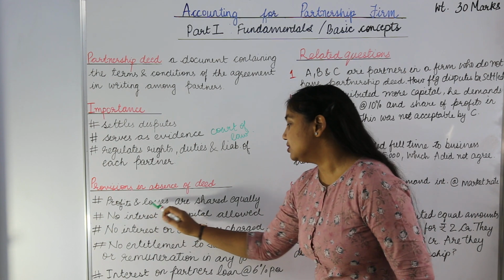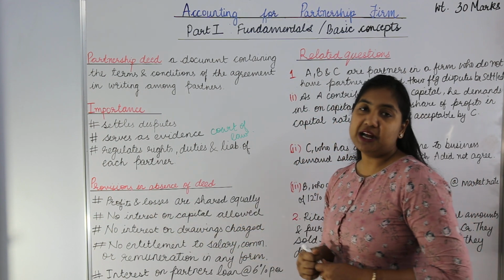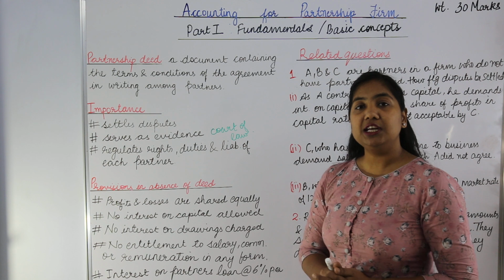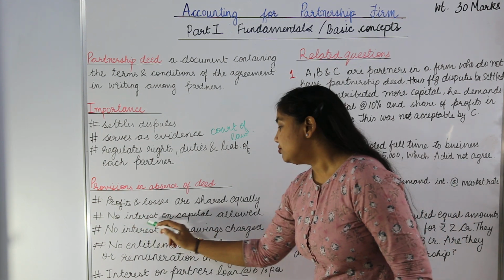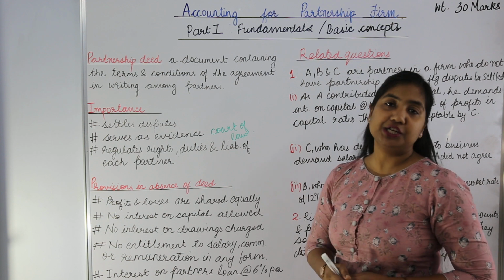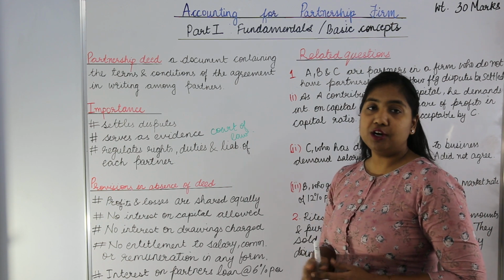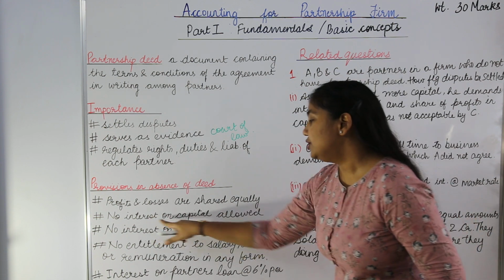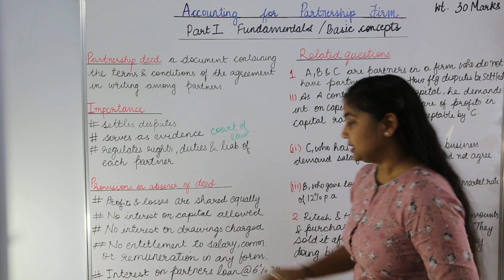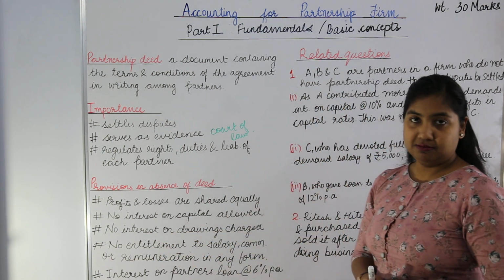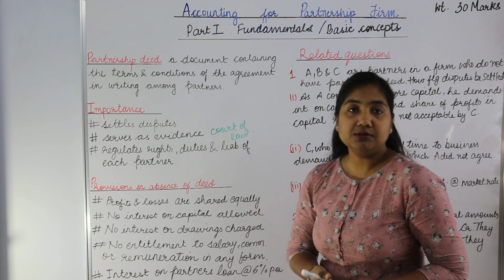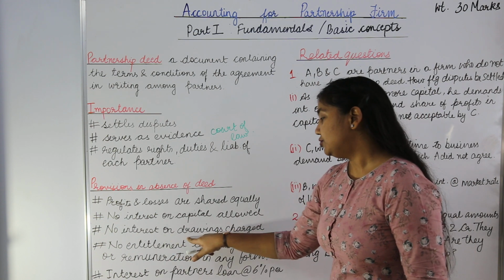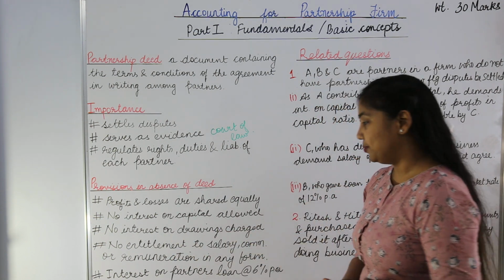First one, profits and losses are shared equally. In case partnership deed is not present, then profits and losses of the firm will be shared equally among all the partners. No interest on capital allowed. In case partnership deed is not there, whosoever contributes more, any partner may contribute more or less, but still no interest on capital will be allowed. Next, no interest on drawings will be charged. A partner may draw more amount or less amount during the year, but in both cases, no interest on drawings will be charged to any of the partners.